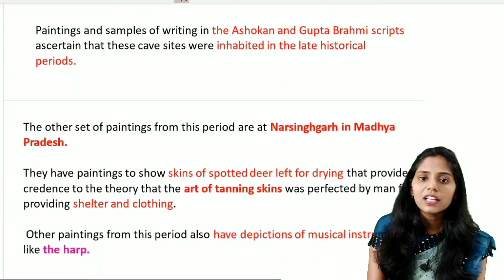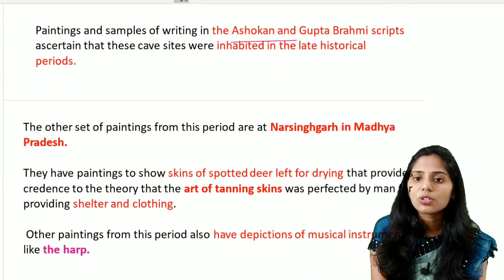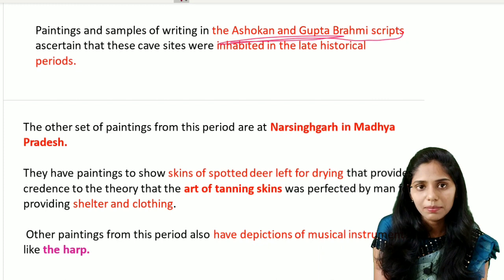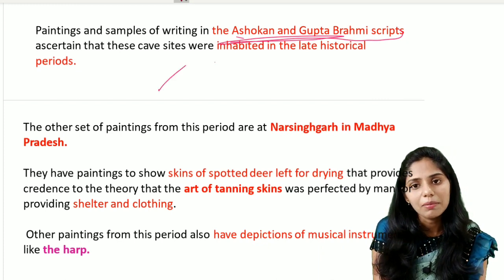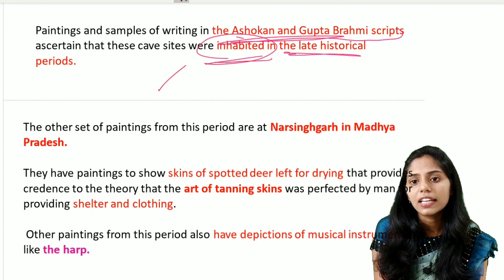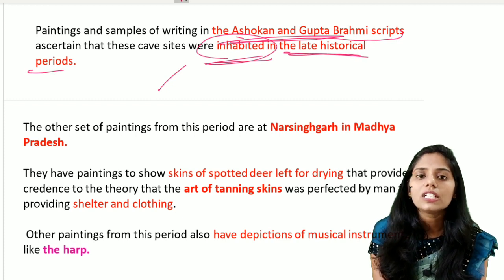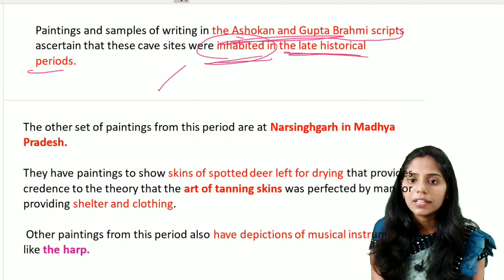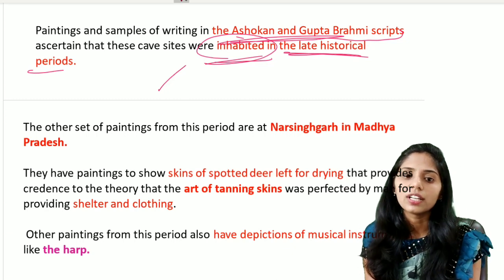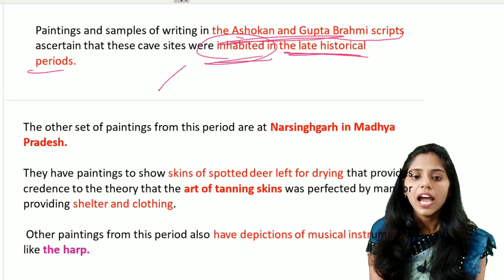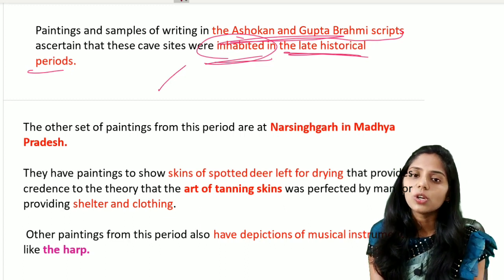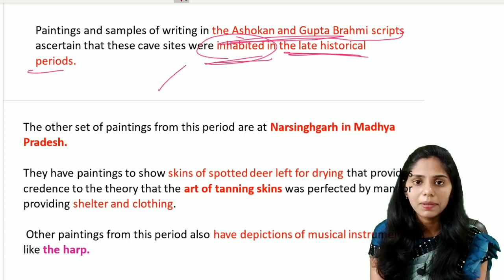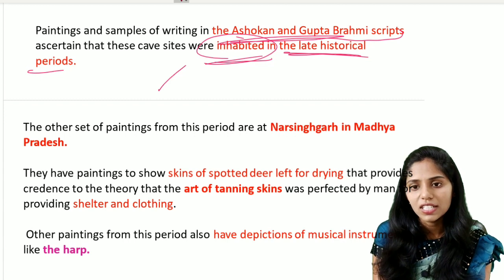So if you see the paintings, the samples of writing of the Ashokan and also Gupta Brahmi script is seen in this type of paintings, and for the first time these caves are inhabited in this late historical period. And other important examples regarding these prehistoric paintings, mainly of the Chalcolithic period, include,